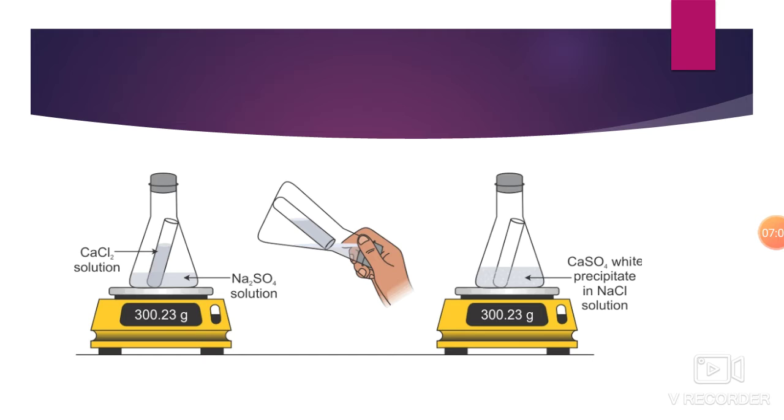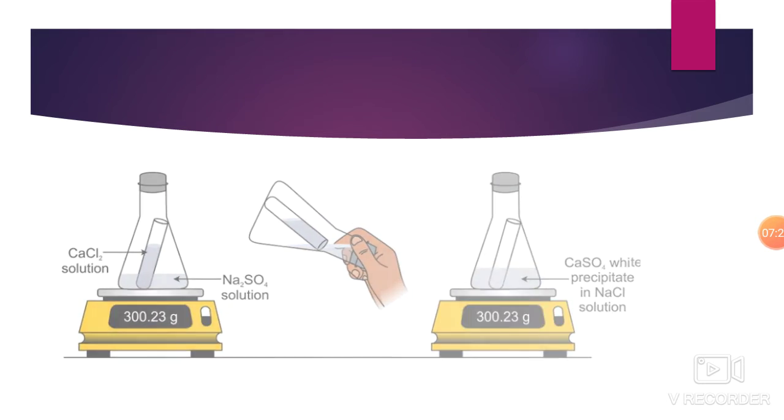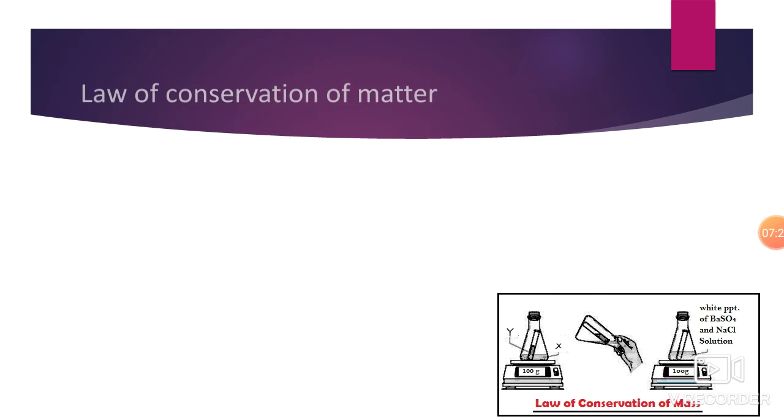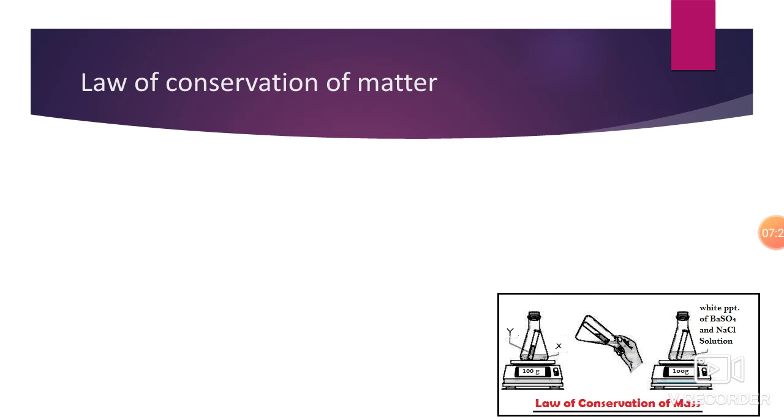See, before the chemical change the mass is the same, and after the chemical change also the mass is the same. And this takes us to the law of conservation of matter. So now we are going to learn about the two laws of chemical combination. They are the law of conservation of matter and the law of constant proportion. Let's see about the law of conservation of matter.